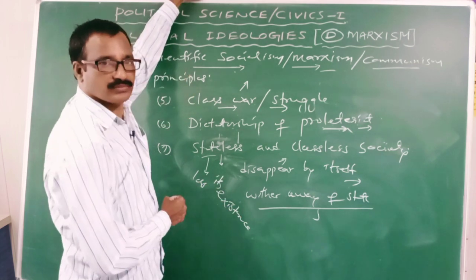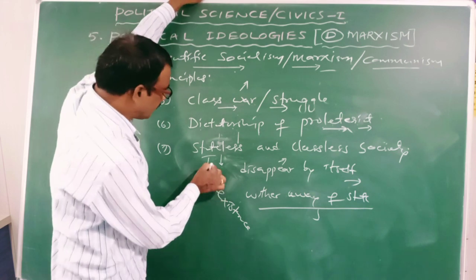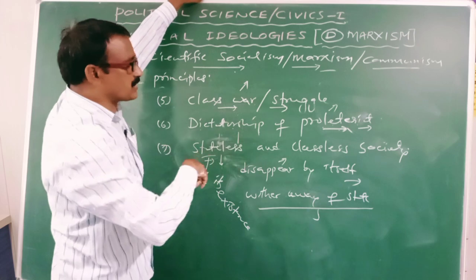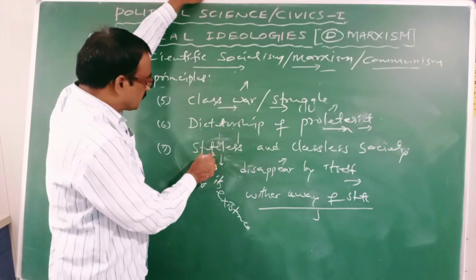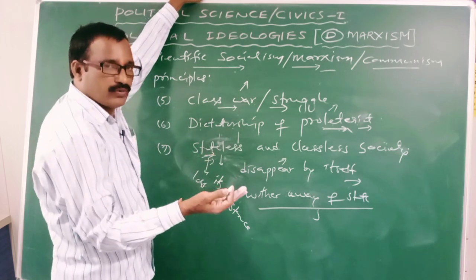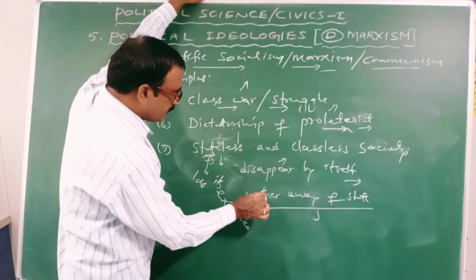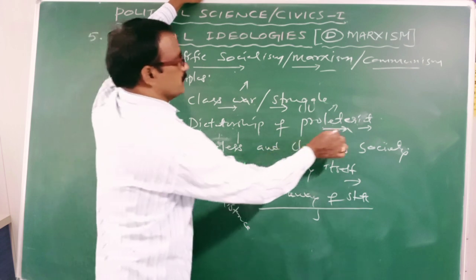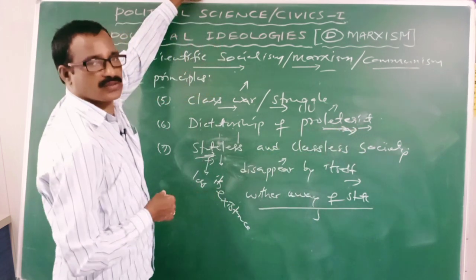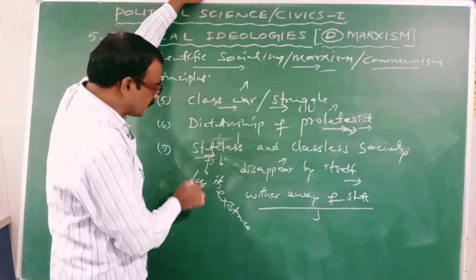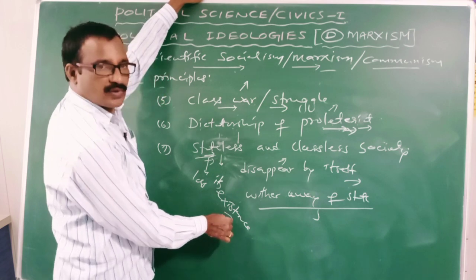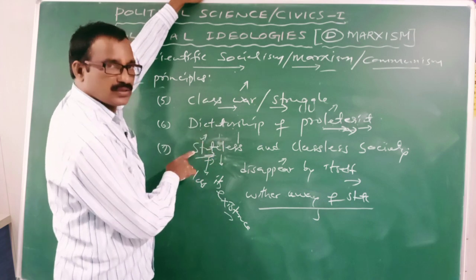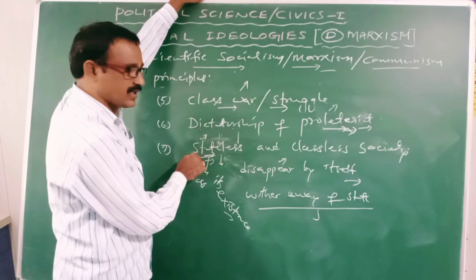Clear? So the state will work under the proletariat class. In capitalist society, the state will function under the control of capitalists, whereas in a communist society, the state will function under the proletariat class. So here it lost only its existence. Clear? To rule the society, there must be one institution, that is called a state.